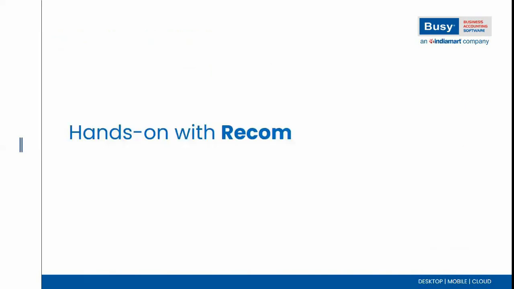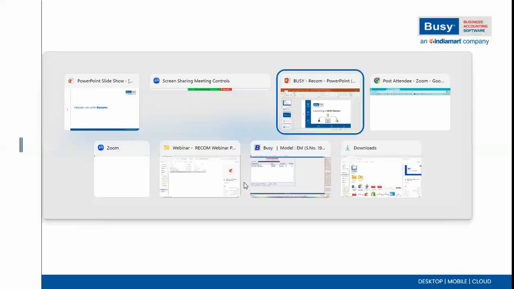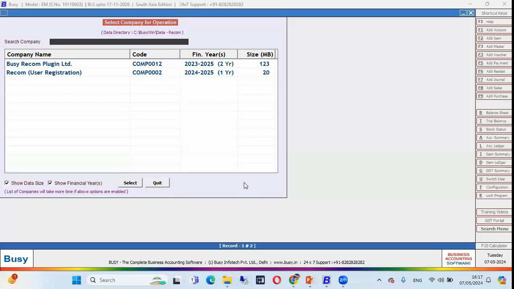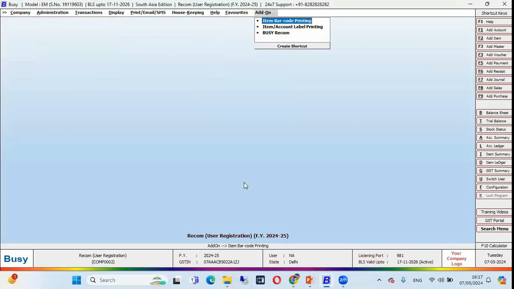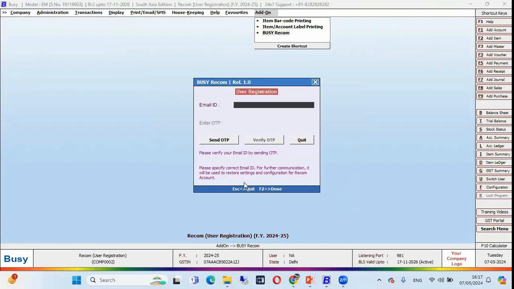Now I will explain the look and feel of BUSY Recom, how to download the orders, and how to configure. Let me explain one by one. So this is my BUSY, and let me open my company first. After BUSY Recom registration, the next window is for the email ID. The user has to specify a valid email ID here and click on send OTP.